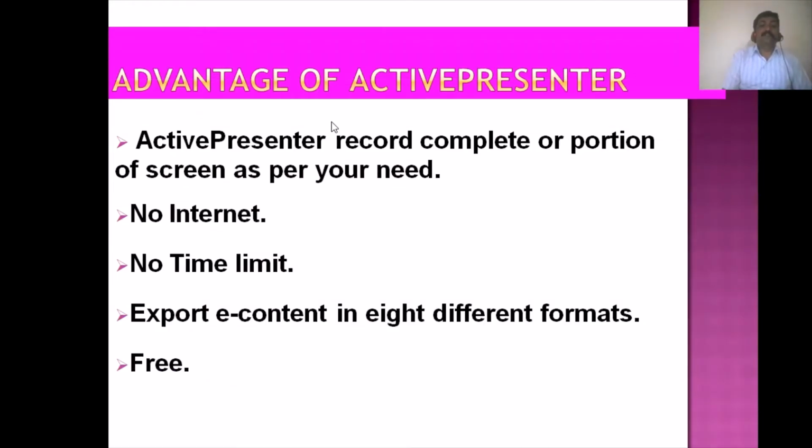Here, friends, I articulate some advantages of Active Presenter. First of all, Active Presenter is useful for recording the complete screen or a portion of the screen as per your need. By using Active Presenter, friends, you can record your computer screen or the portion of your screen which you want to demonstrate to your user or student. Second,